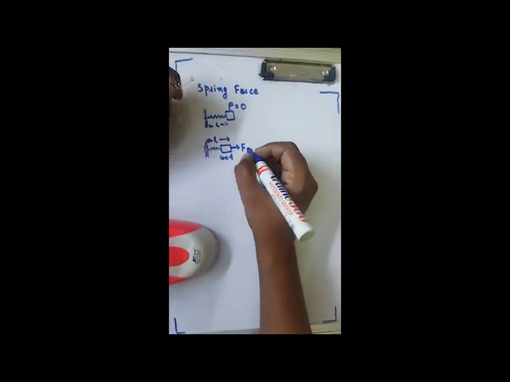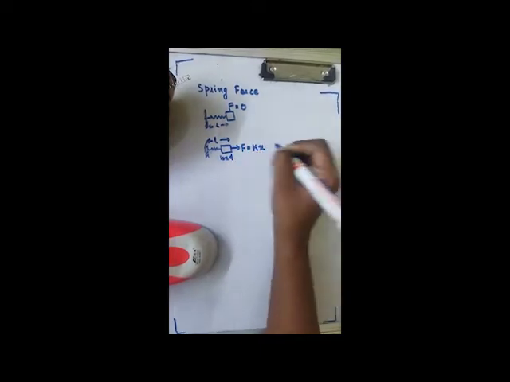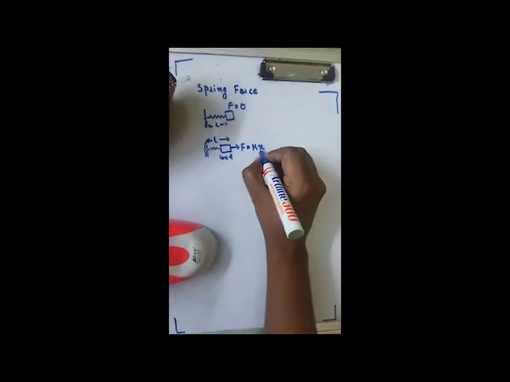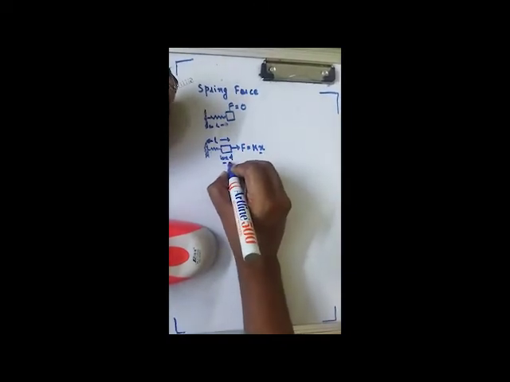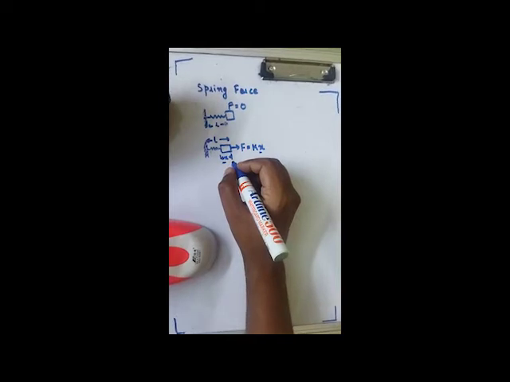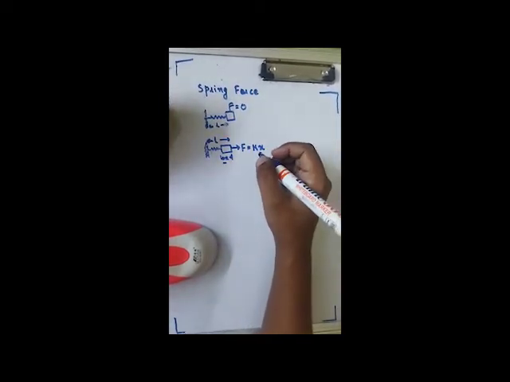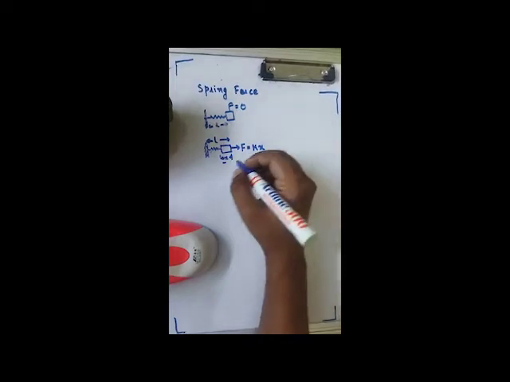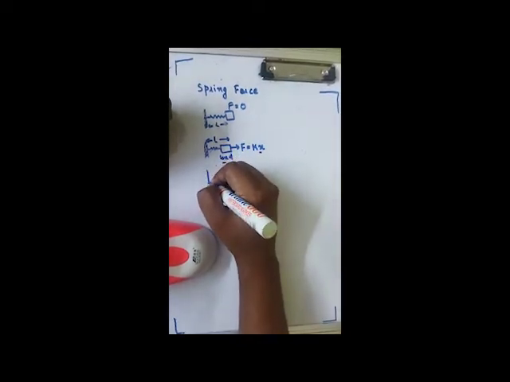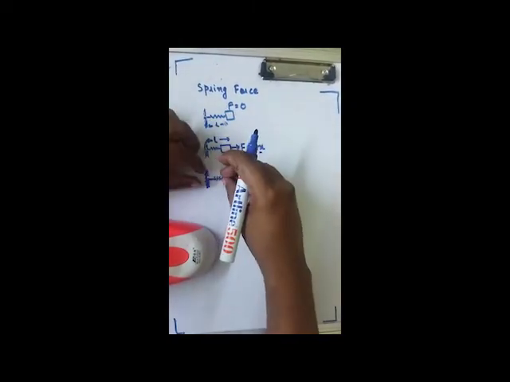And that spring force is given by kx, where x is the elongation from natural length, and k is the spring constant. Similarly, now suppose instead of compressing, I try to stretch the spring from natural length.